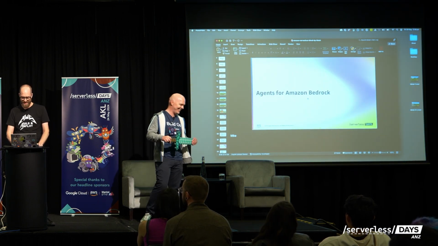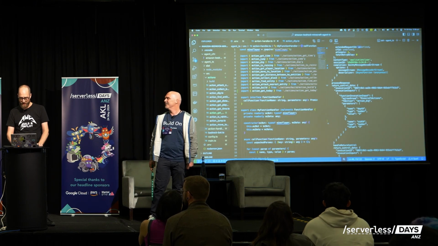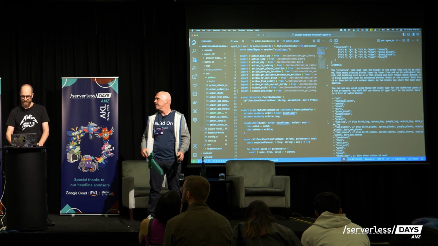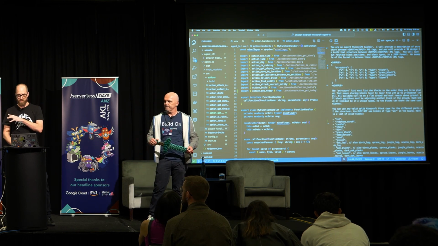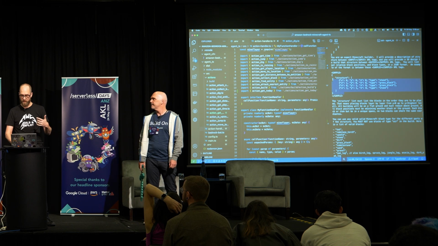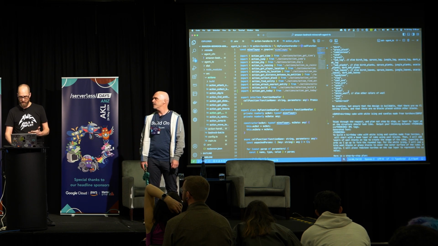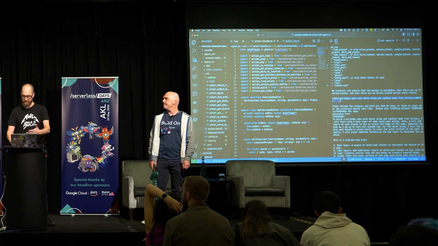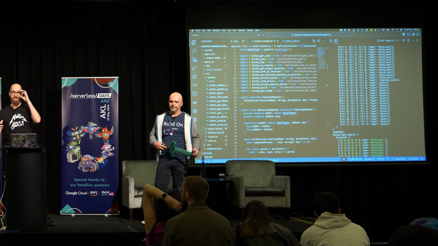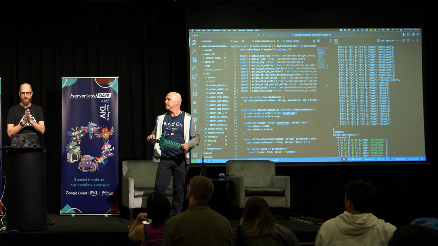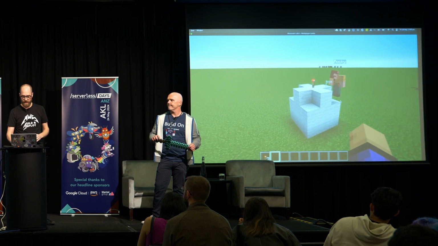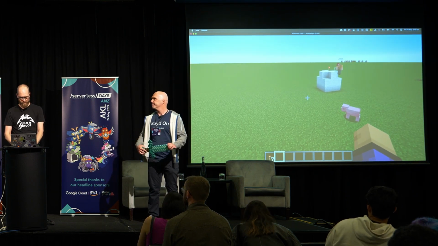So if we have a look very quickly at the executing code here, again, very verbose. But it actually puts together this prompt. The tool that we called puts together a prompt with instructions on how to build, the format that we want back, some ideas of blocks we could use, and then inserted this in input. And then it reasoned through what it needed to build and gave us instructions for how to build. So that was what was happening there. Really tempting from a demo perspective to have some static things it could build, but this was completely and utterly generated on the fly. And so interesting things happen when you do that.